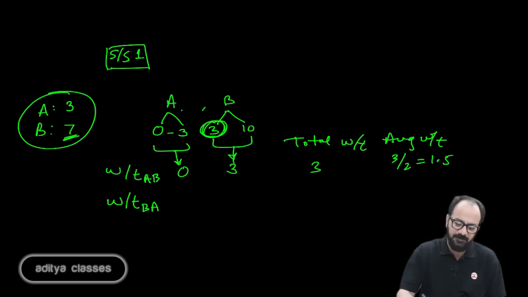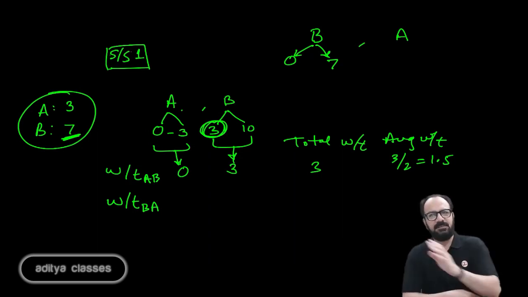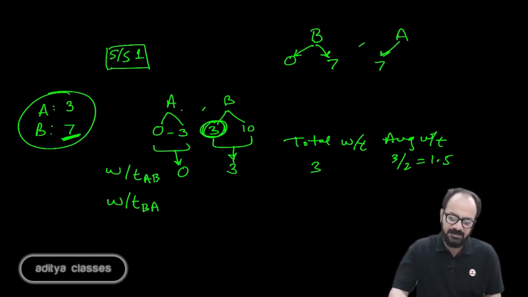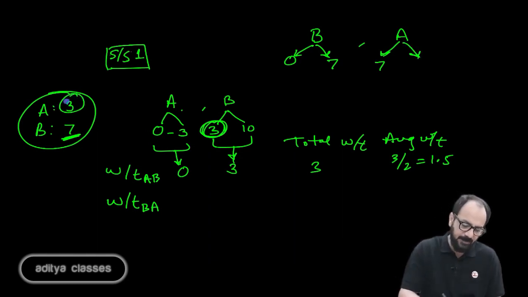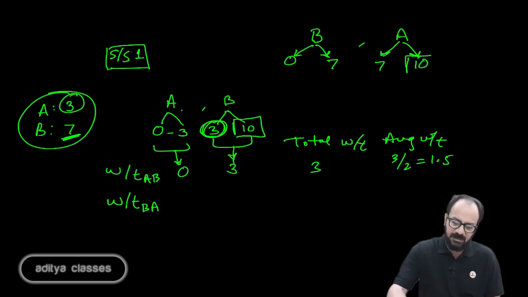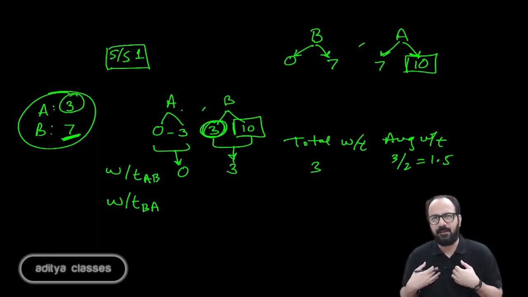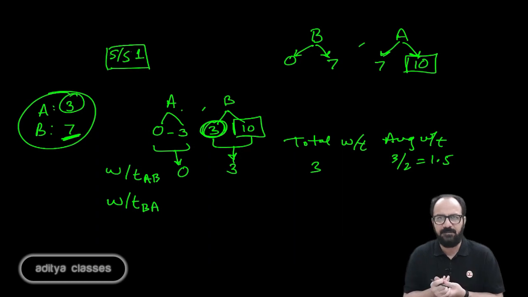If we take the sequence of BA, then what happens? First B and then A. B can start at moment 0. If it starts at moment 0, it will take 7 minutes, it will finish at 7. Then we can immediately start A. So A starts at 7. A will take 3 more minutes, it will end at 10. So in either case, I am finishing both the tasks at 10. As far as me being free is concerned, I am free by 10 minutes.